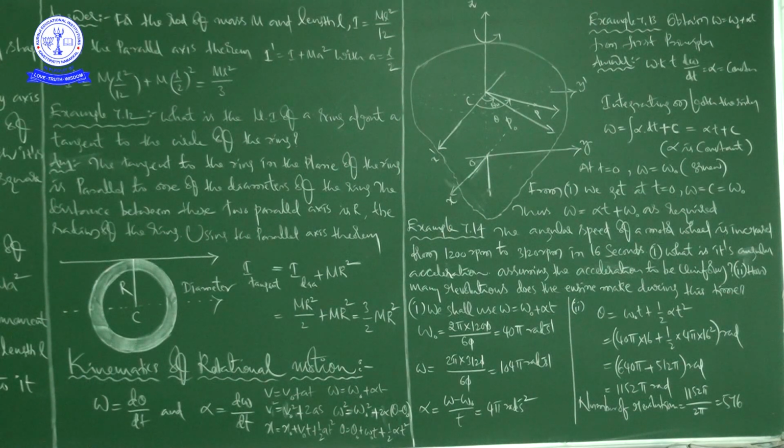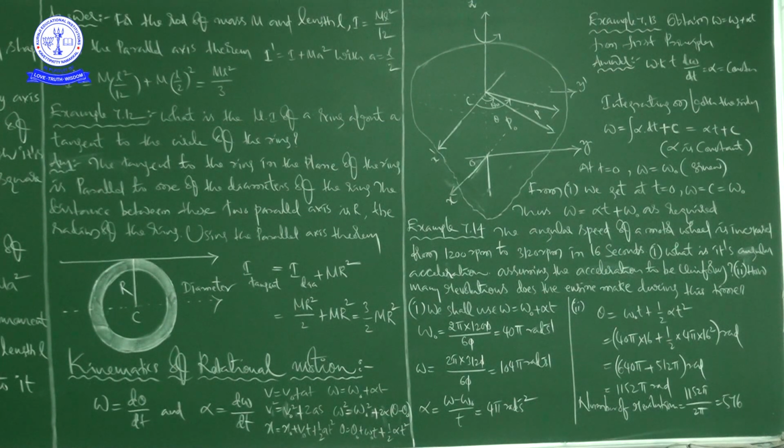Here theta is the angular displacement, omega is the angular velocity after a certain interval of time t, omega naught is the initial angular velocity, and alpha is the angular acceleration. The same thing we can apply here also. Theta naught is the initial angular displacement or reference position, and theta is the final angular displacement. This we already discussed in the chapter on motion in a straight line. Here we are discussing the equations of rotational motion.